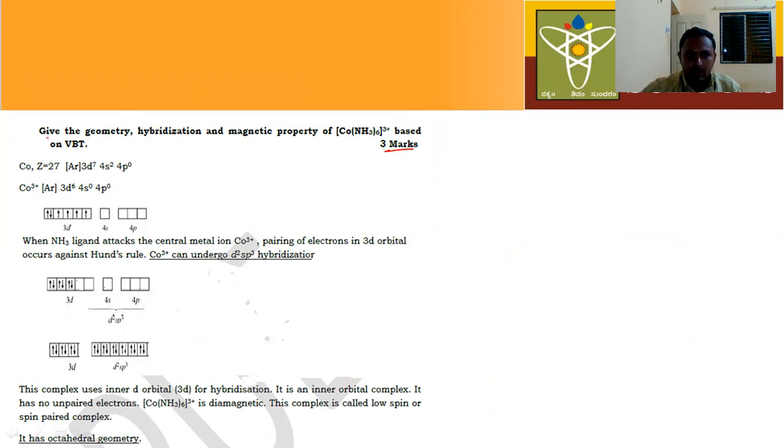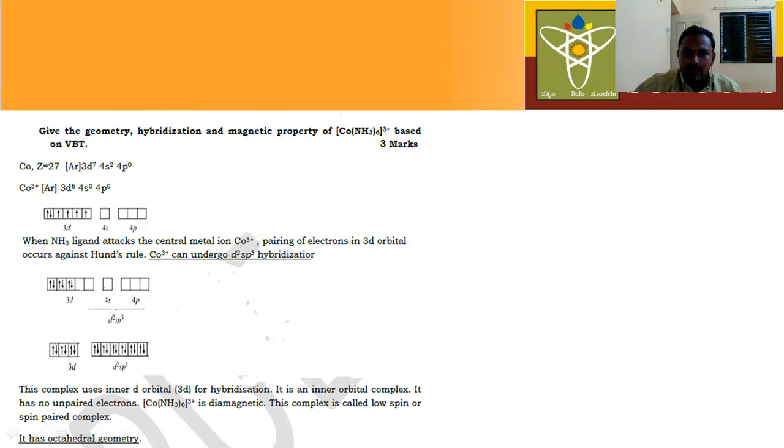The question they will ask like this: give the geometry, hybridization, and magnetic property of this compound based on the VBT. What is the name of this compound? Hexaamine cobalt. For this complex, you have to predict geometry 1 mark, hybridization 1 mark, magnetic property 1 mark. If you predict geometry, hybridization, magnetic property, then you will get 3 marks. Okay.